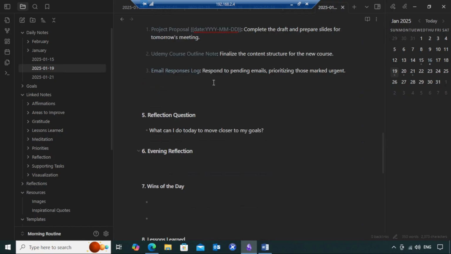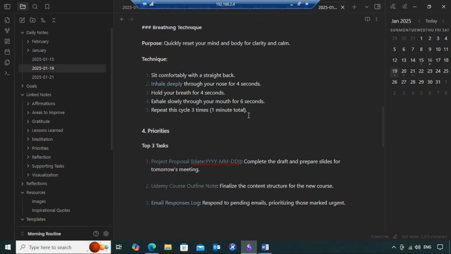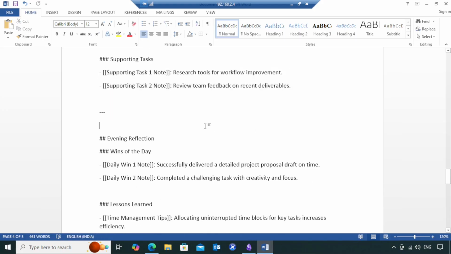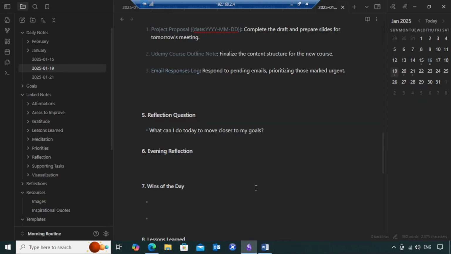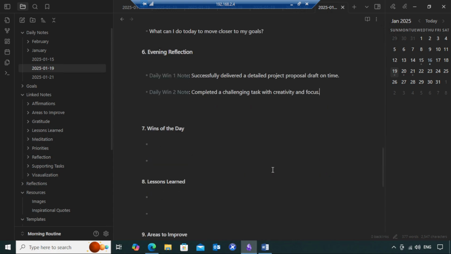Now in the evening, after finishing your day, maybe at 6 p.m., you want to reflect. You want to do some evening reflection. What you need to do is go to evening reflection, copy these things, paste it here. Okay. So you have successfully delivered a detailed project proposal draft on time, and you have also completed a challenging task with creativity and focus, and you feel like talking about it in detail, so you create 2 notes and you start documenting inside these 2 notes.